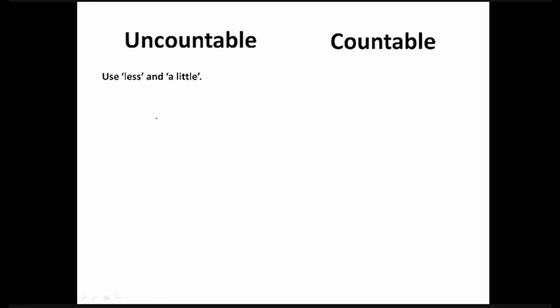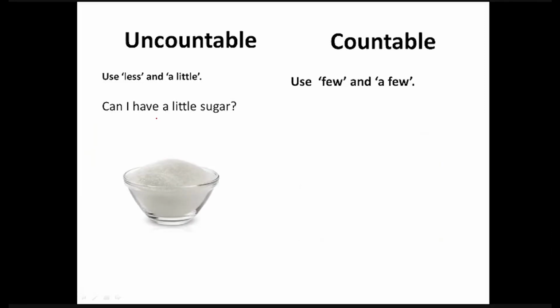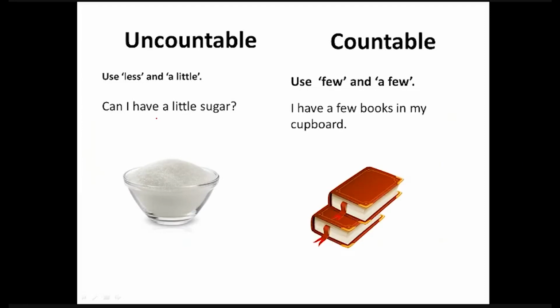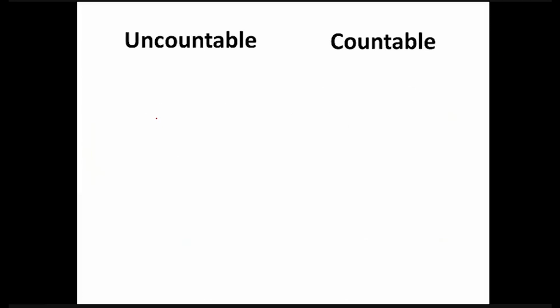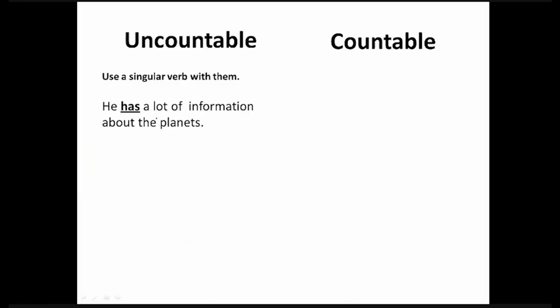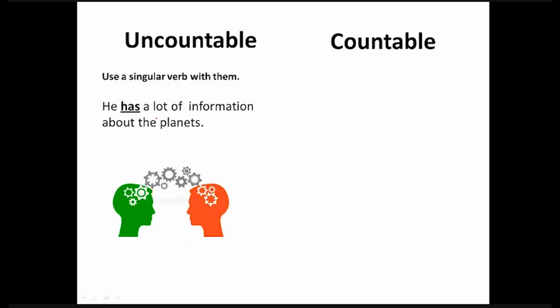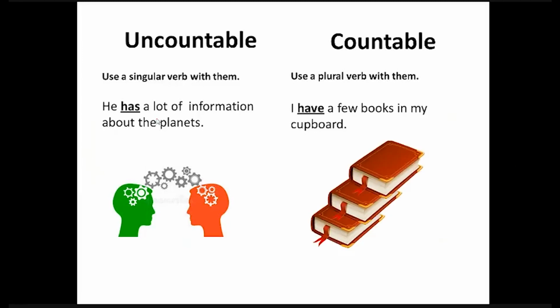We use the words less and a little with uncountable nouns. Can I have a little sugar? The words few and a few are used with countable nouns. I have a few books in my cupboard. Singular verbs are used with uncountable nouns. For example, he has a lot of information about the planets. On the other hand, we use plural verbs with countable nouns. For example, I have a few books in my cupboard.